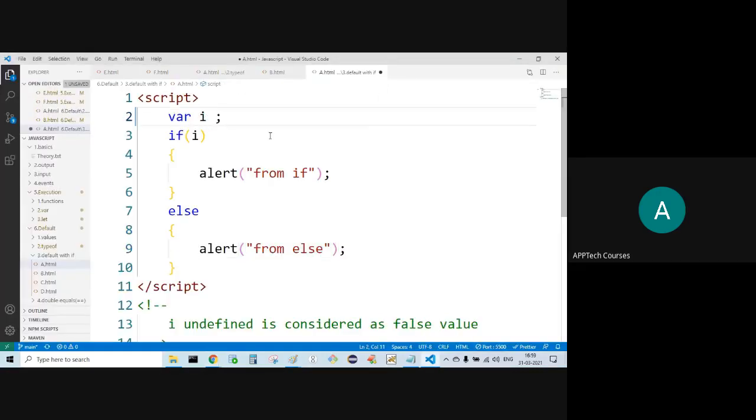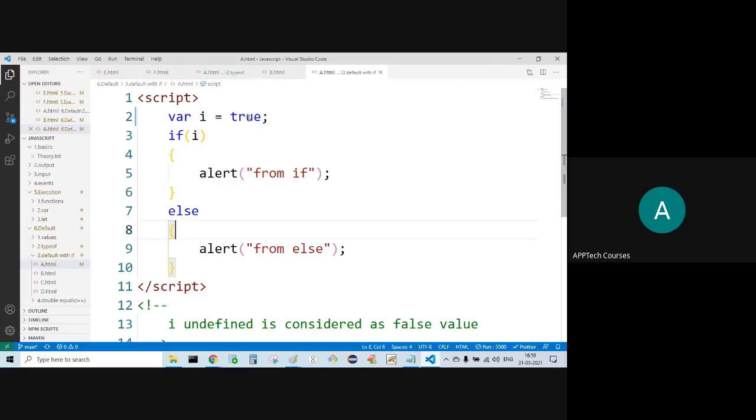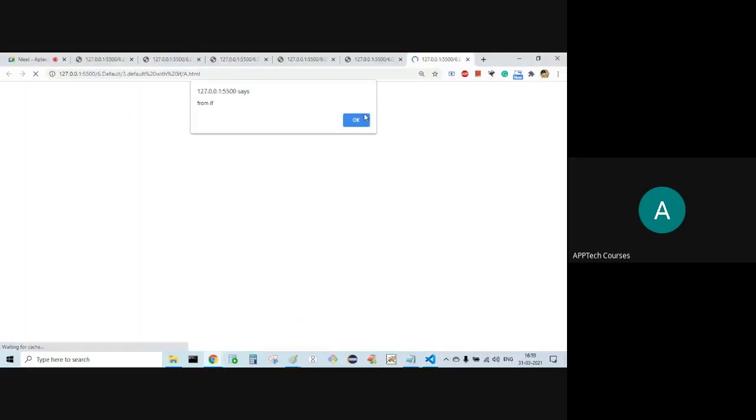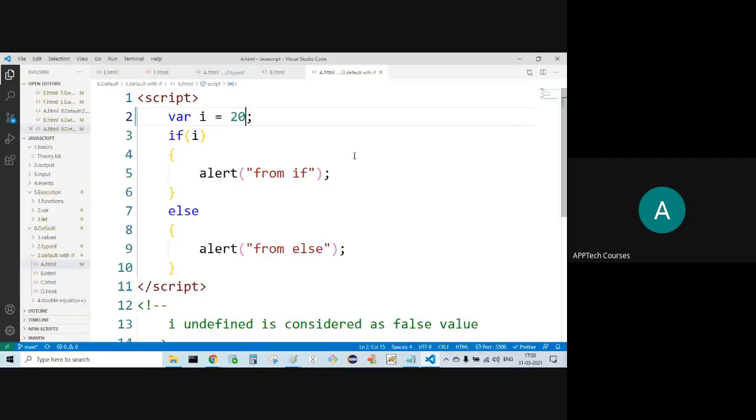Let's say here, now what happens? From if I'm getting, now we don't get the else block. Let's say empty. What happens? From if. It is considering it as true.